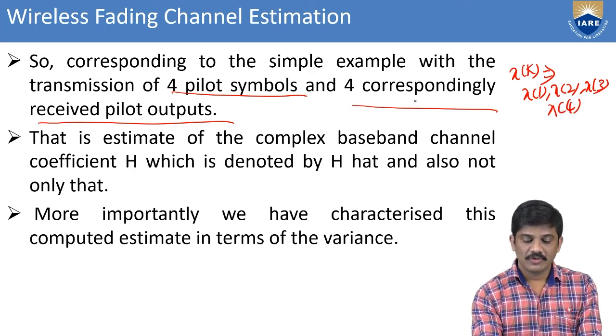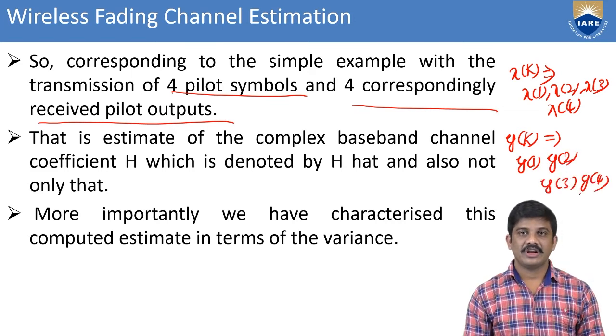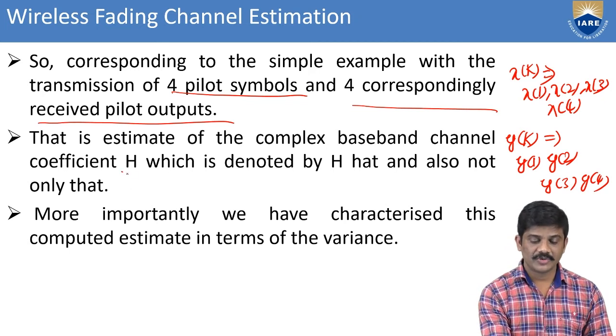Coming to the 4 corresponding received output signals, y of k equal to y of 1, y of 2, y of 3, and y of 4, and the channel coefficient is denoted by h.